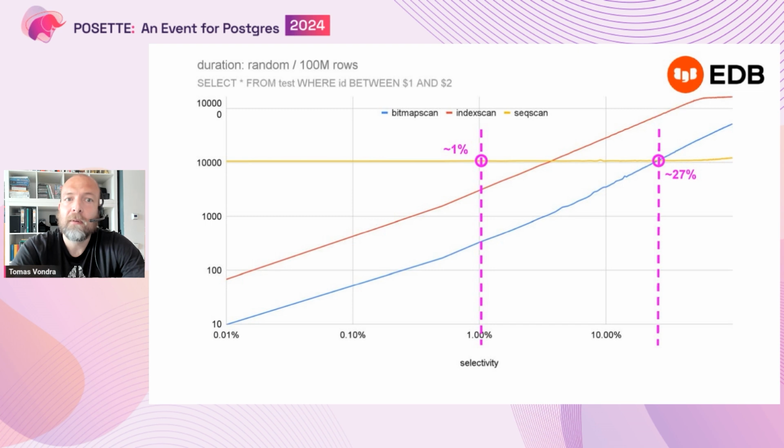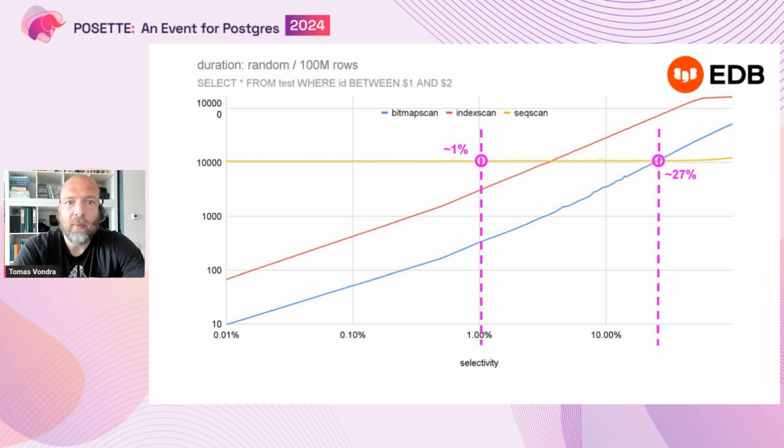So just to make it more obvious, I left there the 1% from the cost chart, and you can see that there's about a 27% difference between what the database thinks is the cheapest execution and what is the actual cheapest execution, right?